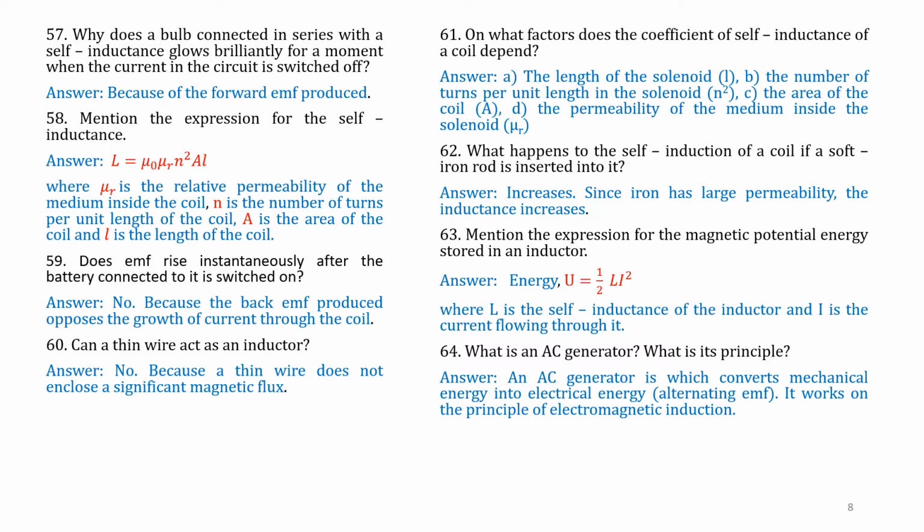It works on the principle of electromagnetic induction. Question number 65. What is the frequency of AC in India? The frequency of alternating current in India is 50 Hertz.